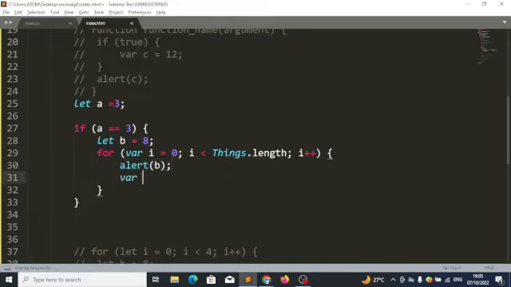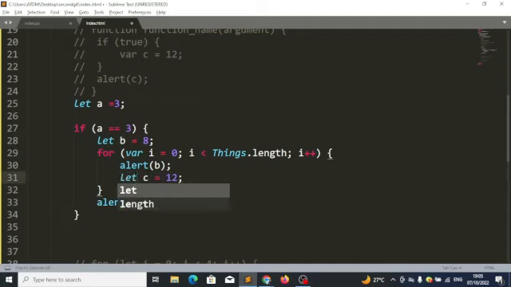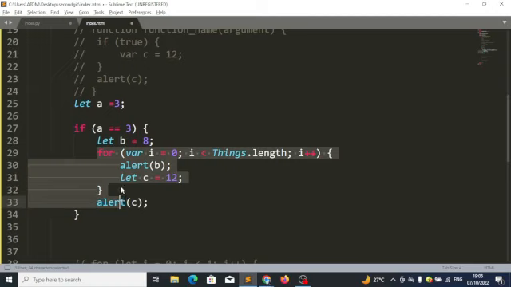What that means is, let's say I have a variable here. I can't come here and say alert C. It won't work. That is because this is inside the child. You created this inside the child, so you can't come to the parent to use it. You can only use it within that child and its own descendants. So let's assume this child still has another child, then you can use it inside, but you can't use it inside the parent. The parent cannot use what was created inside the child, but the child can use what you created inside the parent.